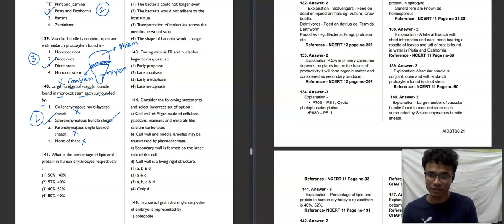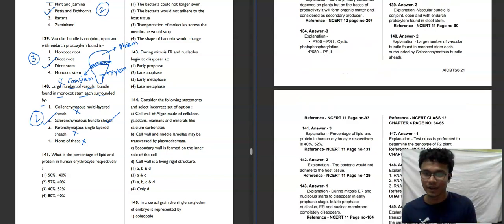Moving towards the next question, 141. It is asking what is the percentage of lipid and protein present in human erythrocyte, that is RBC, red blood cell, respectively. The lipid percentage is 40% and the protein percentage is 50.